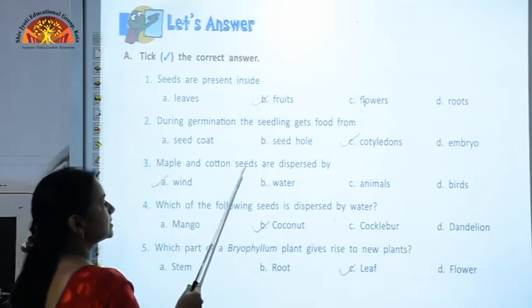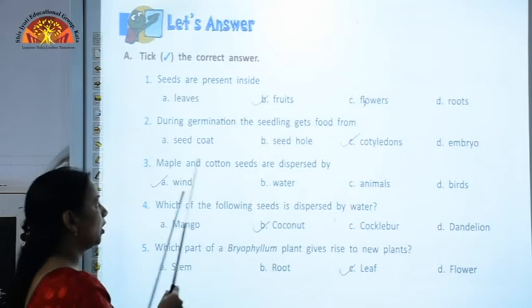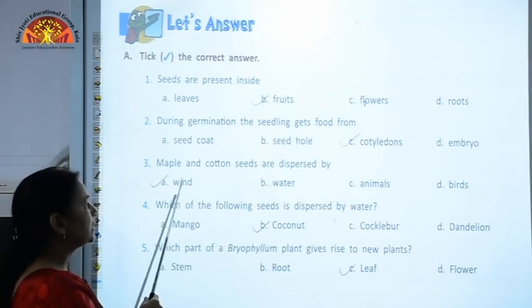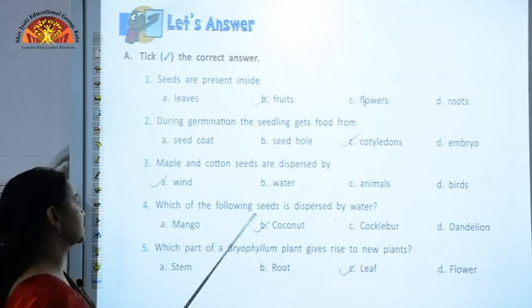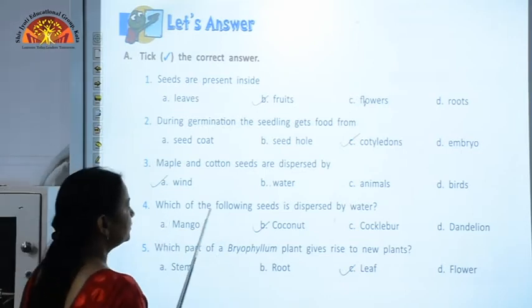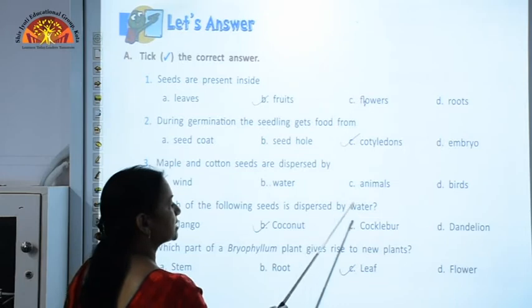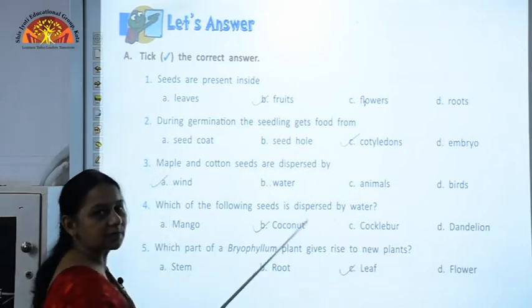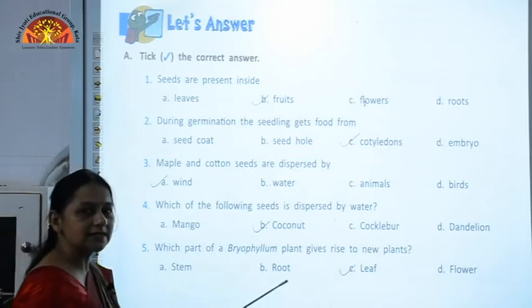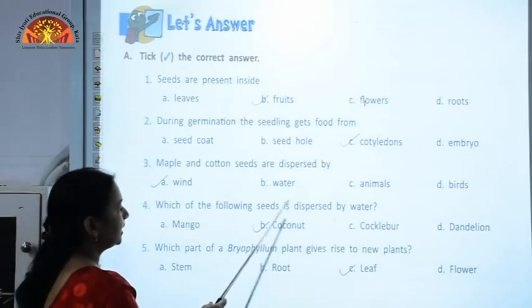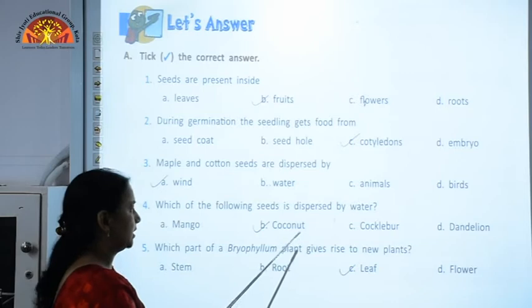Maple and cotton seeds are dispersed by wind. Wind is the agent by which maple and cotton seeds are dispersed. Next one, which of the following seeds is dispersed by water? The dispersal by water, we had done, the examples were coconut and lotus. So the correct answer here is coconut.